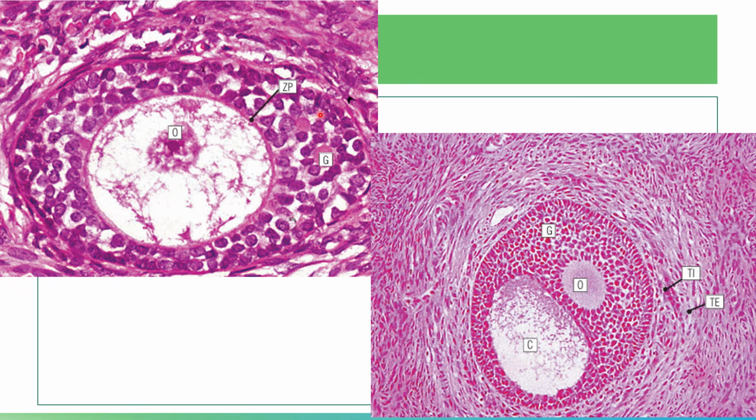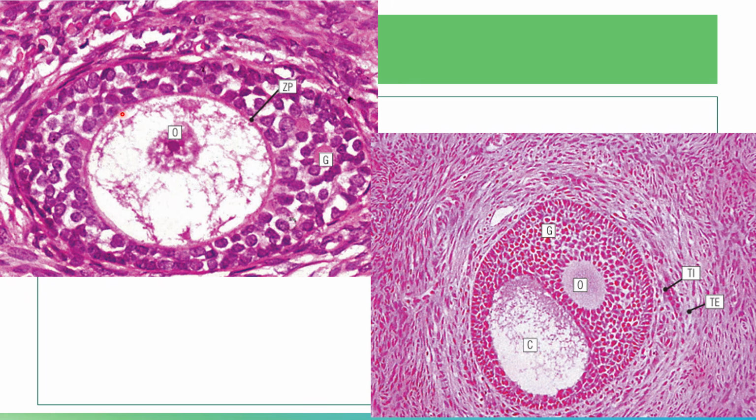You have here an illustration showing you your primary follicle. And so you have your granulosa cells. Granulosa cells, again, are cuboidal in nature. Your granulosa cells divide to produce a 3 to 5 cell layer thick. And so this is your granulosa cell layer.